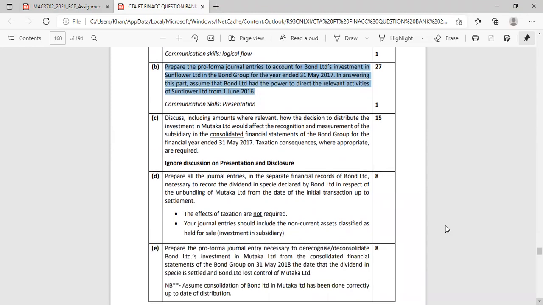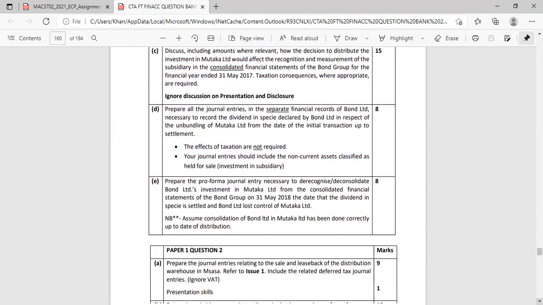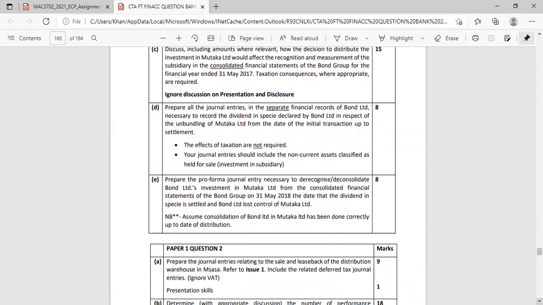Then they say discuss, number C, discuss including amounts where relevant, how the decision to distribute. Okay, so we're not going to deal with that one. Prepare the pro forma journal entries for Mutaka. Okay, so we won't do that. So then C, D, and E we won't do. That's all Mutaka. Okay, so we're going to focus on A and B, but we're not going to do it today.